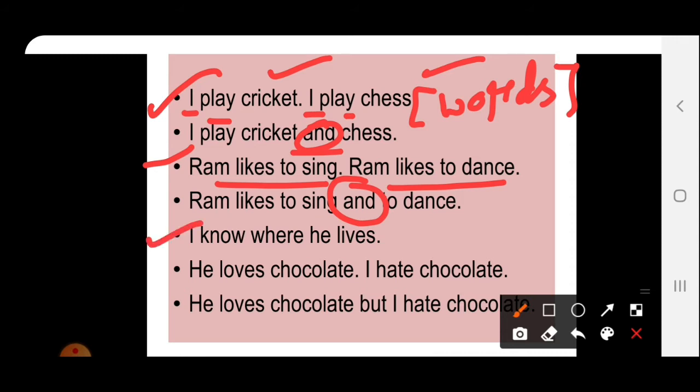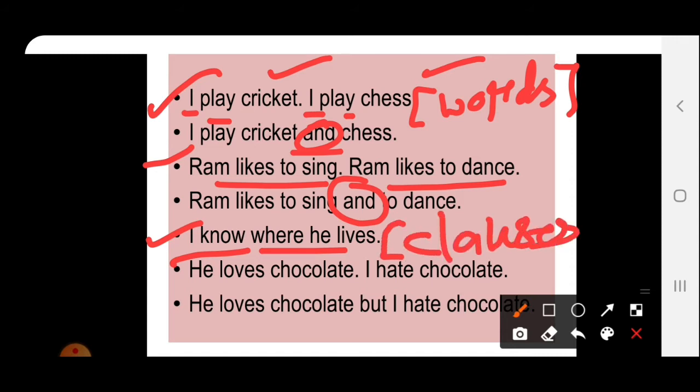Next is I know where he lives. I know, this is one clause. Where he lives, this is another clause. So these are two different clauses. Next is he loves chocolate, I hate chocolate. Loves is a different word and hate is different. He and I are two different subjects. But when we join these two sentences, we have used one word, that is but. How have we combined it? He loves chocolate, but I hate chocolate.